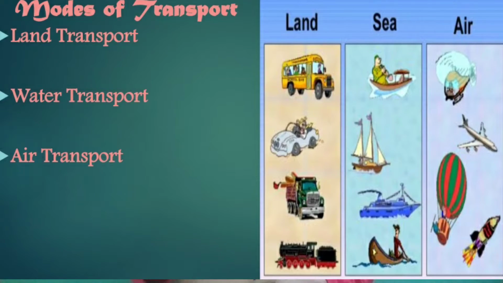Now children, people can travel from one place to another through land, water and air. So we have three modes of transport. Look here in the picture, we have land transport, water transport and air transport. You can see there is a table drawn in the picture. We have land, sea and air. Here are a few examples of land transport, water or sea transport and air transport.